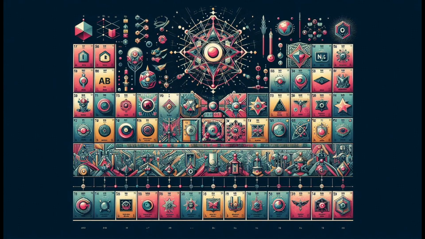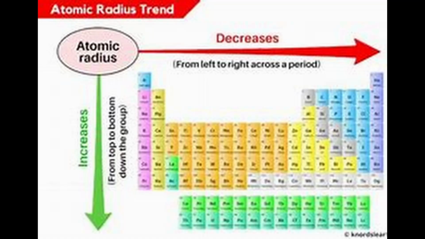There are a lot of trends in physical properties of elements. Now let us look at some of them. There is no practical way by which the size of an individual atom can be measured. However, an estimate of the atomic size can be made by knowing the distance between the atoms in the combined state. One practical approach to estimate the size of an atom of a non-metallic element is to measure the distance between two atoms when they are bound together by a single bond in a covalent molecule. From this, the value of the covalent radius of the element can be calculated.